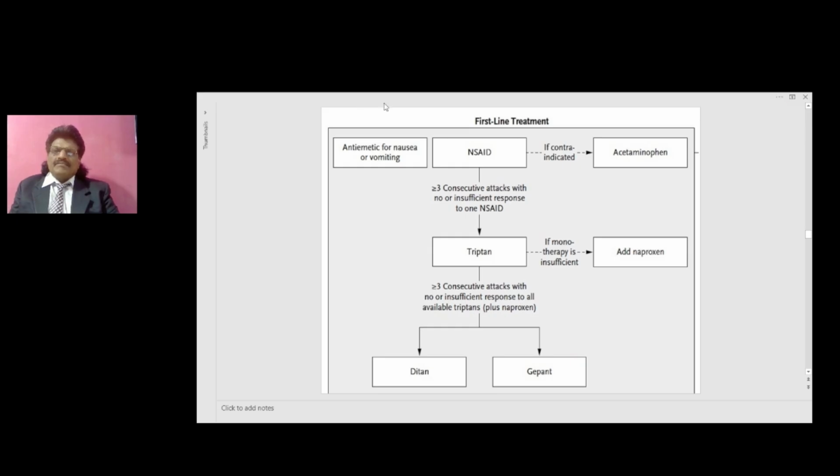The first line treatment is NSAID. We have to add antiemetic if there is nausea or vomiting. If NSAID is contraindicated, we have to give acetaminophen. So we continue with NSAID, but if there are more than 3 consecutive attacks with no or insufficient response to one NSAID, then we have to give triptan. If monotherapy is insufficient, add naproxen. After adding triptan, if there are more than 3 consecutive attacks with no or insufficient response to all available triptans plus naproxen, we add ditan or gepant.